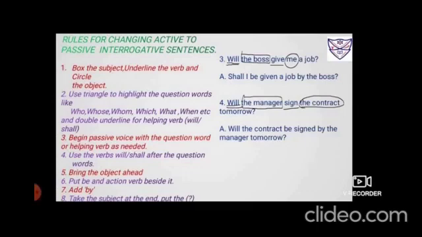The contract, bring the object ahead. Then BEB. Third form of the verb immediately. Sign, signed, signed. Then add by. And then you drag the subject at the last, the manager. And finally you can put the adverb. So it would sound like, will the contract be signed. Because we don't have WH, here one pair goes missing. But we do have to put BEB and third form of the verb. So it sounds like, will the contract be signed by the manager tomorrow?